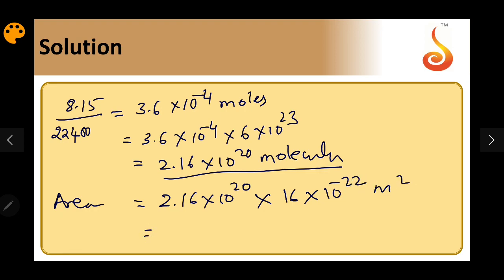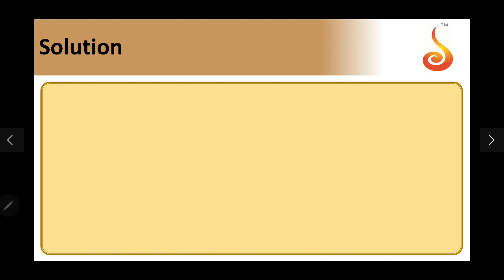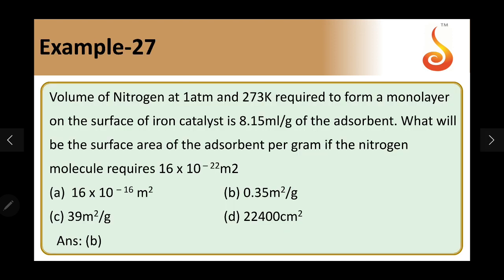So, what is the value? I get this as 0.345 meter square approximately. So, in the given options we have 0.35 as an answer. So, 0.35 meter square. So, I will go to the options. So, it is going to be option B.